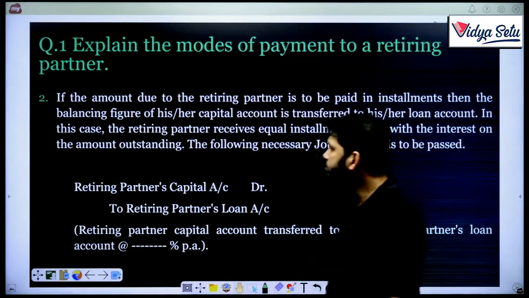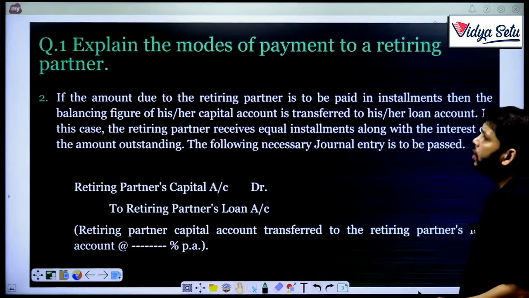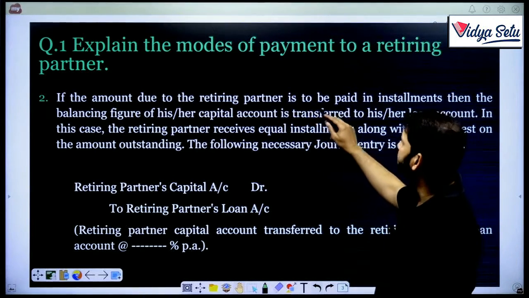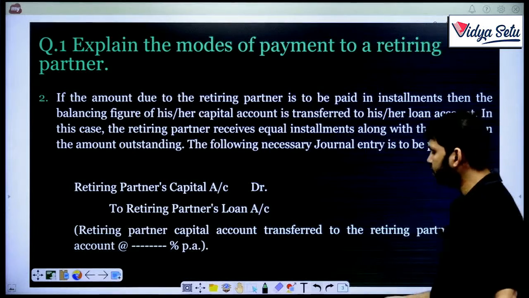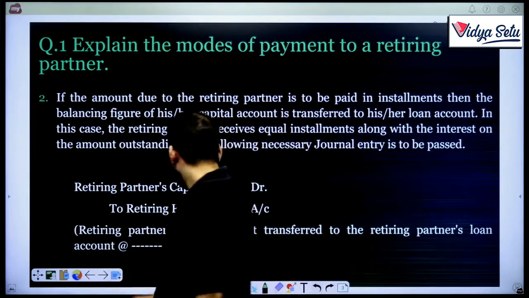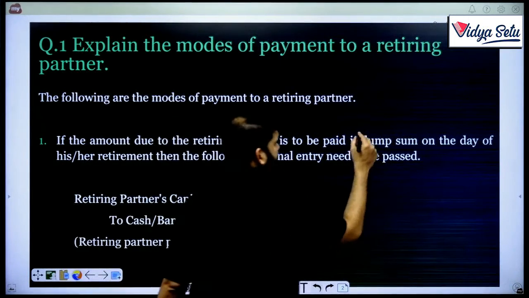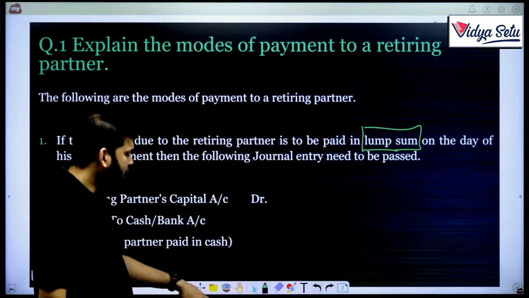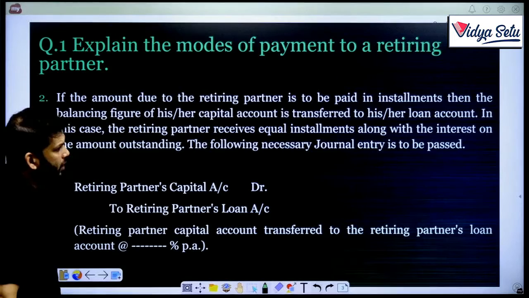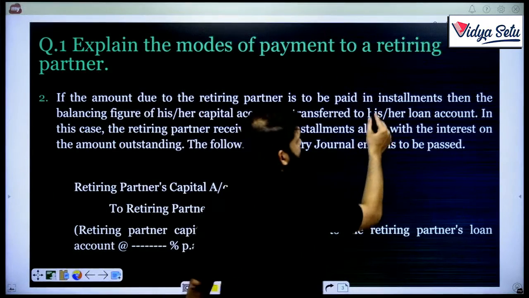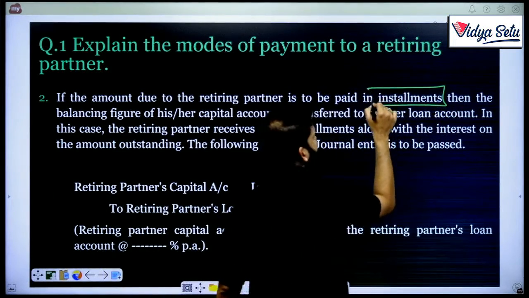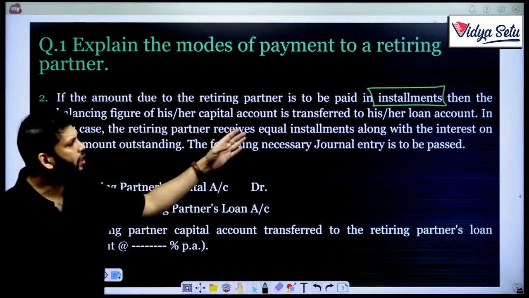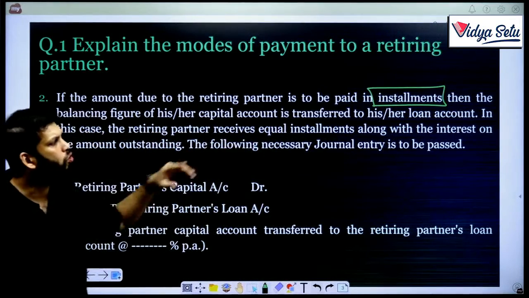Next is the second way: if the amount due to the retiring partner is to be paid in installments. The first one was what? The first one was lump sum. So in lump sum, how do we do it? Just one single entry, full amount is being paid. But when we are doing it in installments, then what happens? Then the balancing figure of his or her capital account is transferred to his or her loan account.